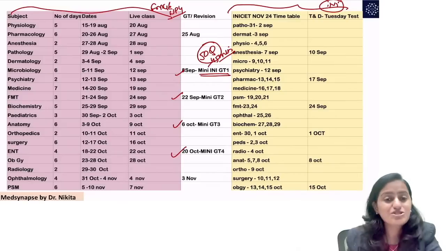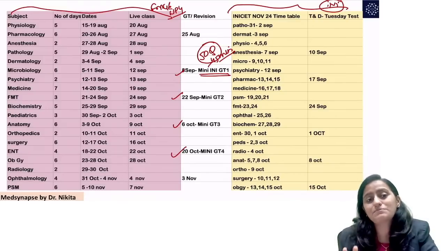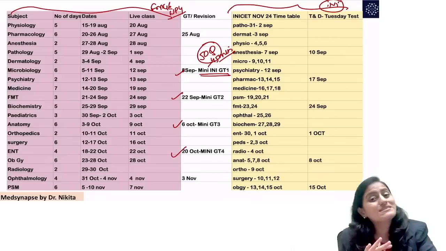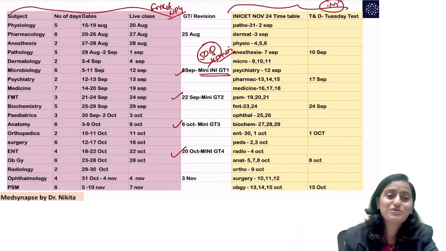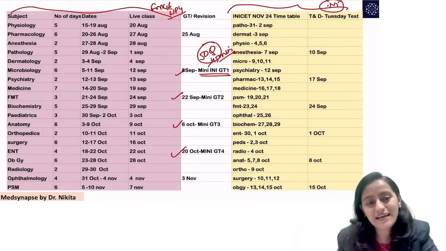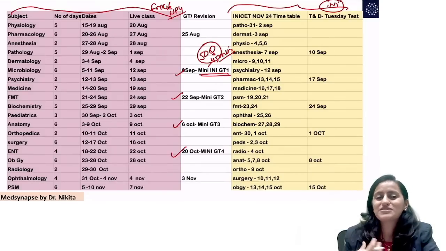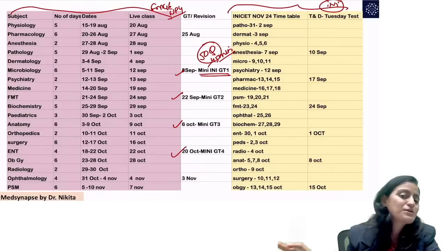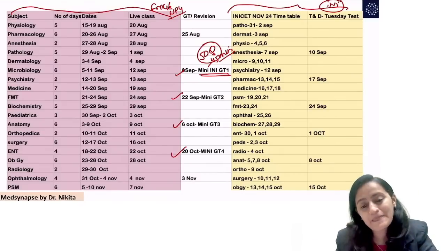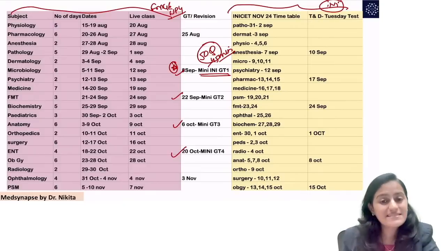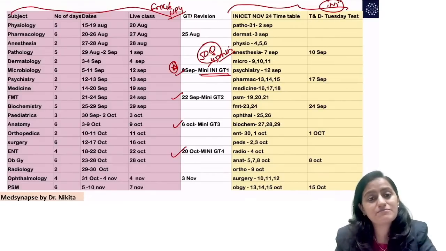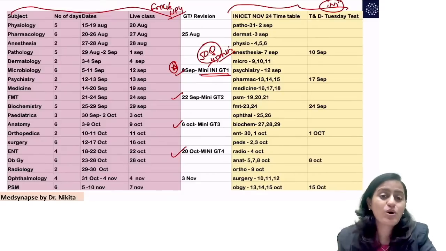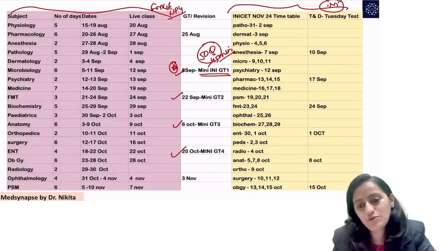The first mini GT that you have, I'm going to keep it as a simple GT, maybe with some one-liners and easy questions also included, because first I want all of you to get that confidence boost, so that at least the easy questions, the simple questions, I am able to answer. That is why particularly the first test, I'll keep it an easy one. All the students, whether you are preparing for FMG or NEET PG, you also should be giving all these tests. Remember, you have to learn all these skills as well.